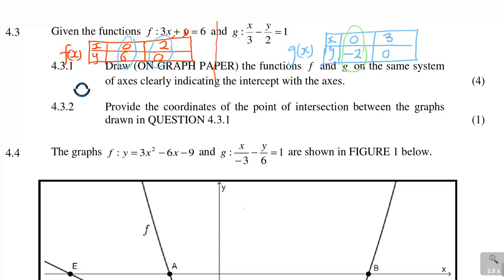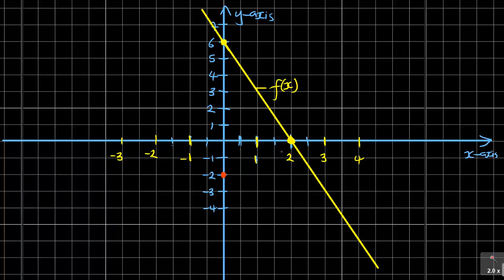And then the other one says when x is 3, y is 0. So when x is 3, y is 0, that is correct.